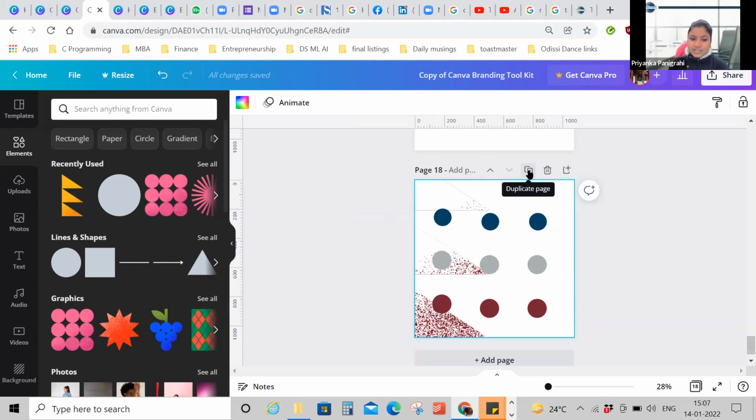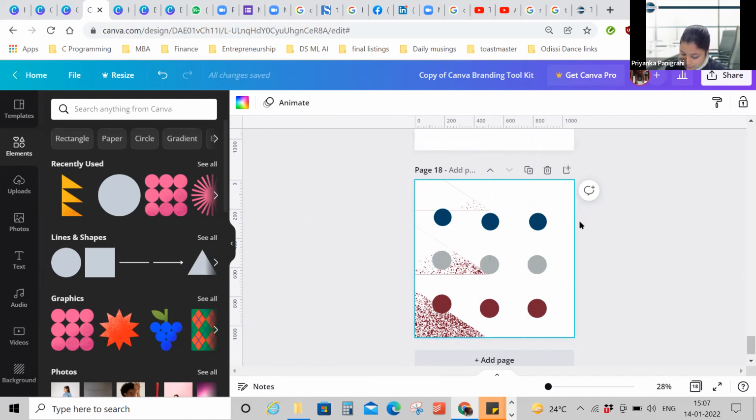Or if you're creating from scratch, then you can have guidelines. For example, I'm placing this guideline at 108, let's say. I'm placing this at 442 and I'm placing this here at 765. So all the 3 have to be according to the guideline. You can use this also. To remove this again, click on it and drag it outside your window. So this vanishes.